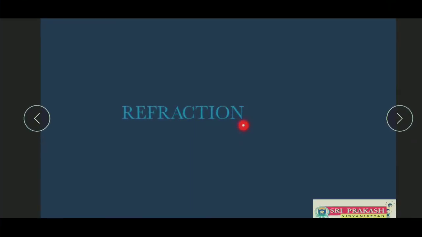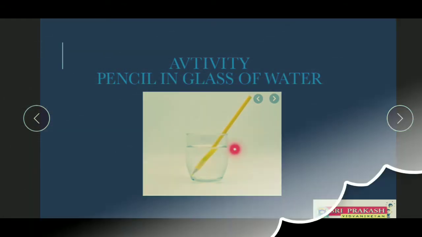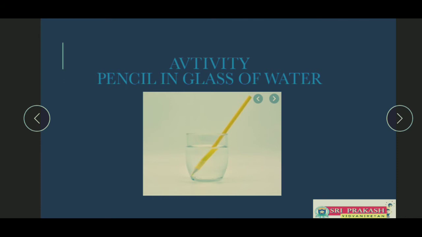It's called refraction. For this we can perform a simple activity: take a tumbler, fill it with water and drop in a pencil, or you can drop in a straight stick. When you see it from a particular angle, we will be able to identify that the pencil has some bend. Exactly, the bend appears as a broken angle at the interface of water. This is an application of refraction.